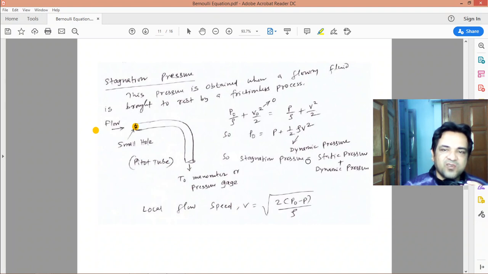This half rho V square is known as dynamic pressure. So your stagnation pressure P naught equals static pressure plus dynamic pressure. If you know the stagnation pressure and the static pressure, then you can find out the local flow velocity from this equation. In this way we can measure the static pressure and stagnation pressure.